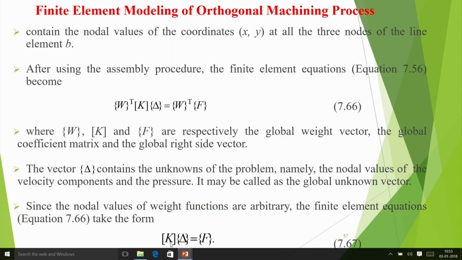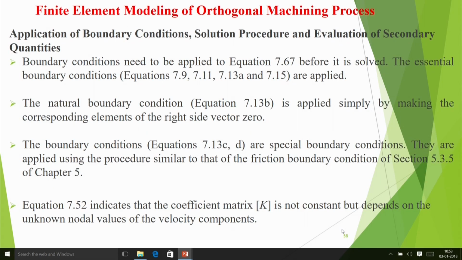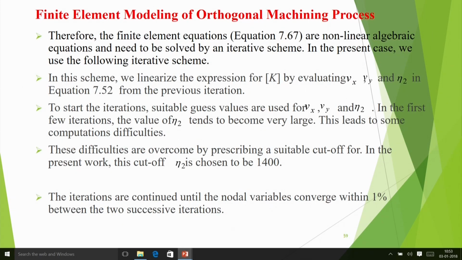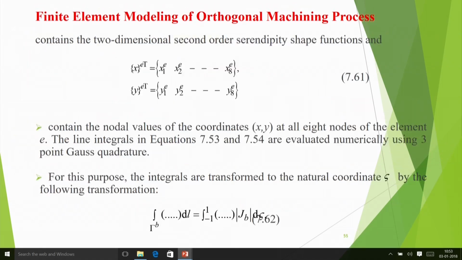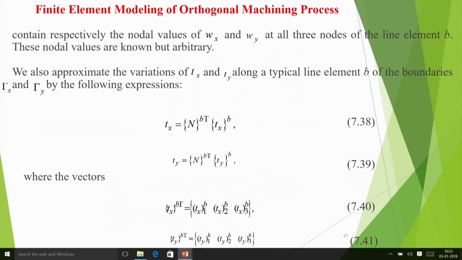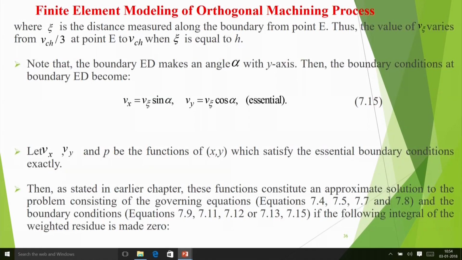K is called the coefficient matrix. Sometimes in packages they just call it the stiffness matrix. Delta is the vector of unknown primary variables, which can be called the displacement vector, and F is the right hand side force vector, or just the right hand side vector. We do that, and then we apply the boundary conditions. Boundary conditions can be applied properly, and there are some terms like eta 2 in that relation. We told you about eta 2 earlier, you saw it here.